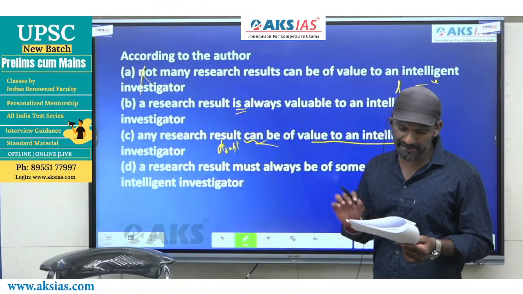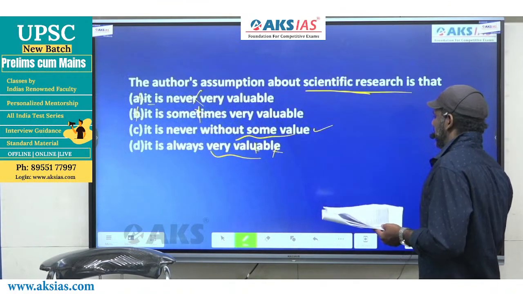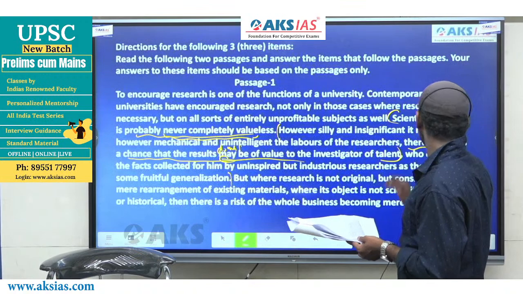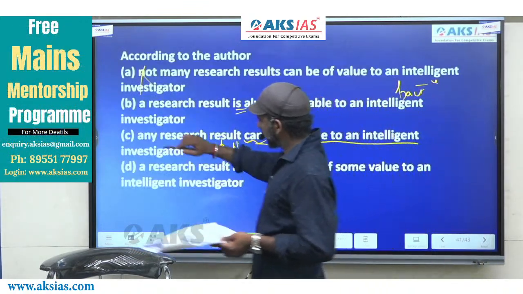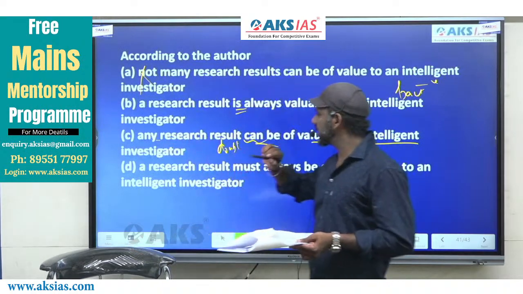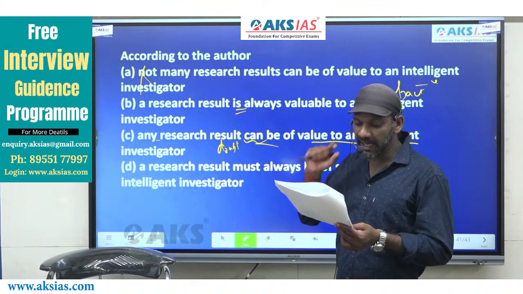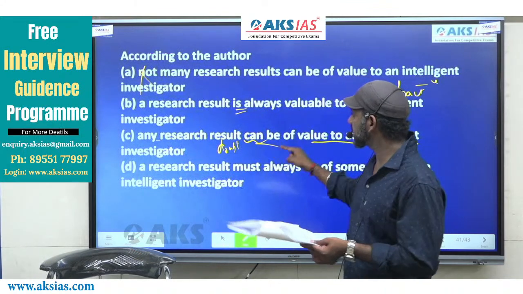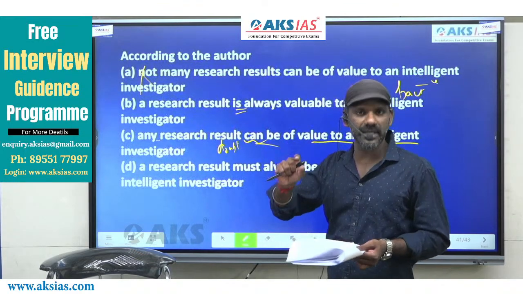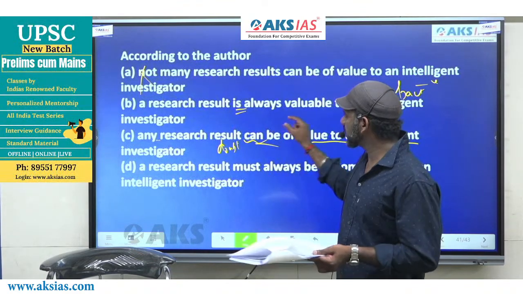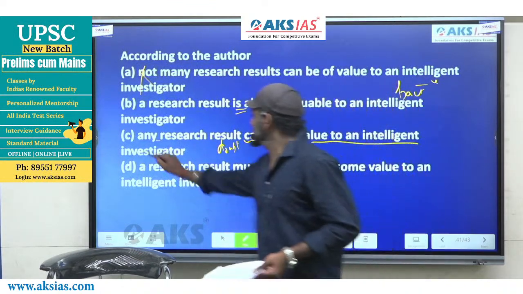And the paragraph says, the investigator of talent. But the thing is, any research result is a bit general. There it is specific. But the idea comes in C, not in B, right? Because there the idea is framed like a doubt actually, not as a fact. Here also it is framed like a doubt. So when I compare B and C, the better option must be C.